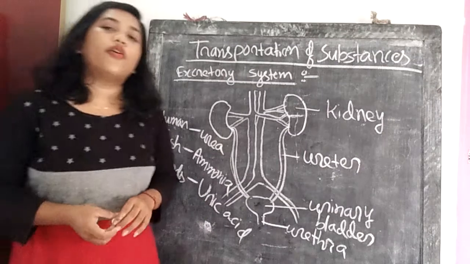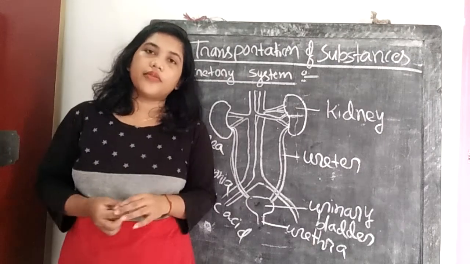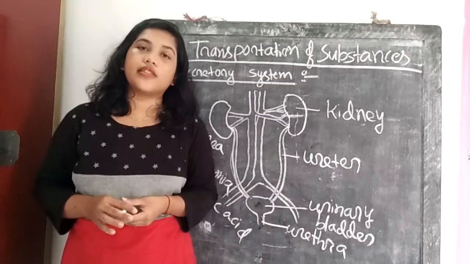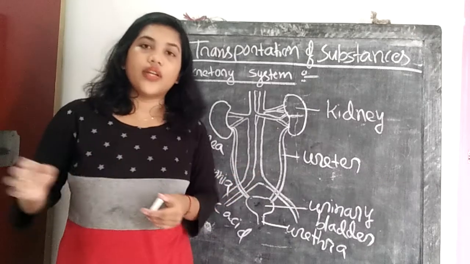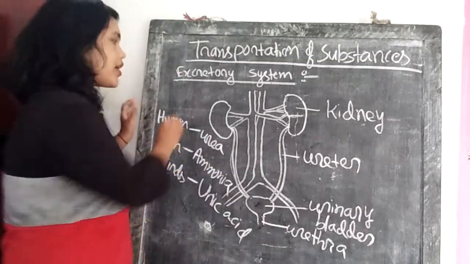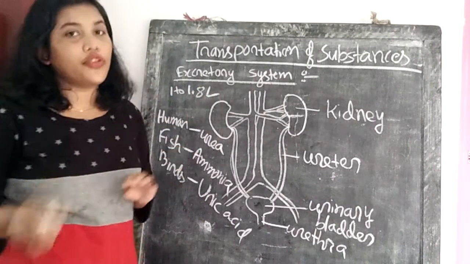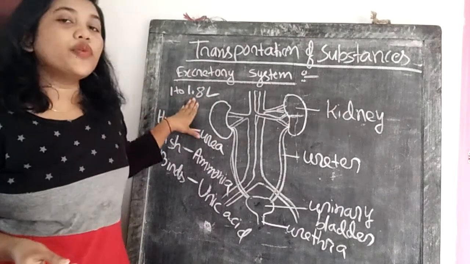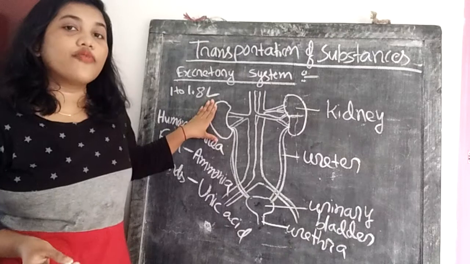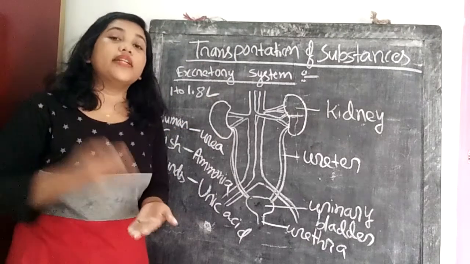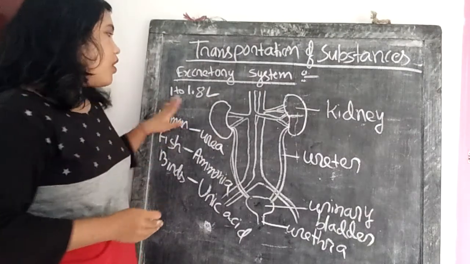A normal adult person can pass 1 to 1.8 liters of urine in 24 hours. They can pass 1 to 1.8 liters of urine in 24 hours, that means in a day.